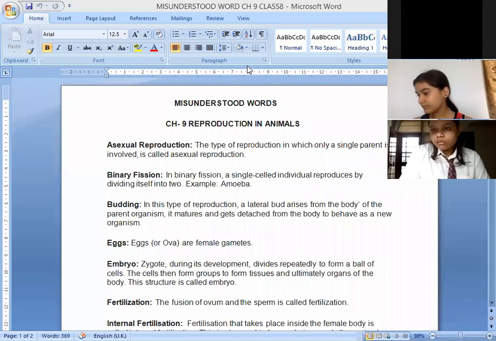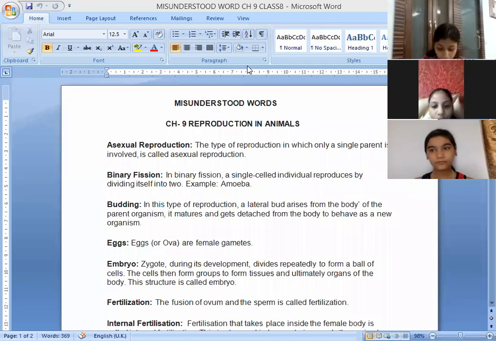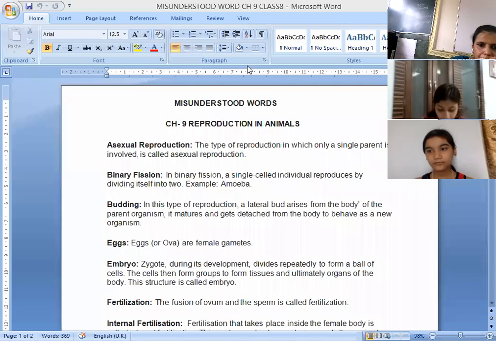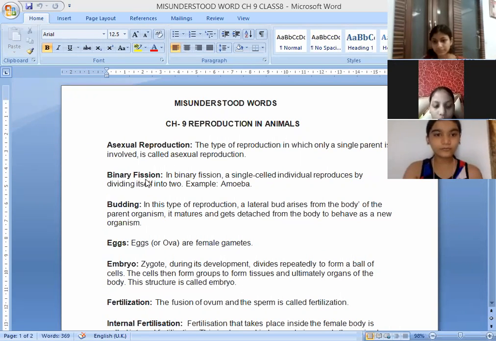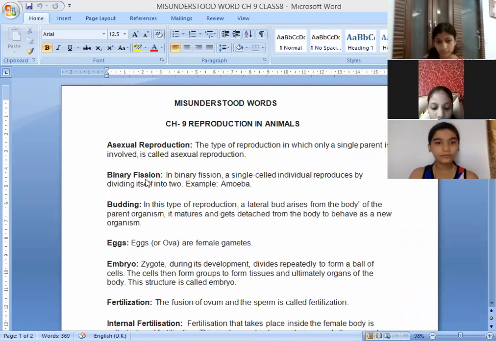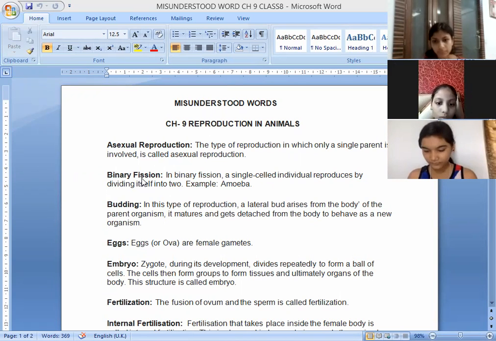Binary fission. So, children, the type of asexual reproduction in which an animal reproduces by dividing into two individuals is called binary fission. Yes, children, let me tell you from the name binary: bi means two, and fission means breakdown. Two words are there. One is fission, and the other is fusion. Fusion means when two things are mixed together.